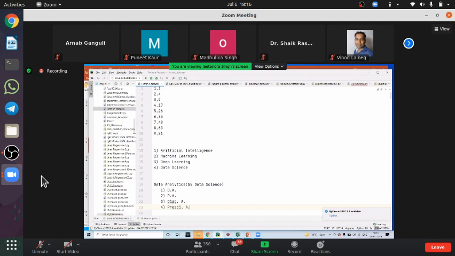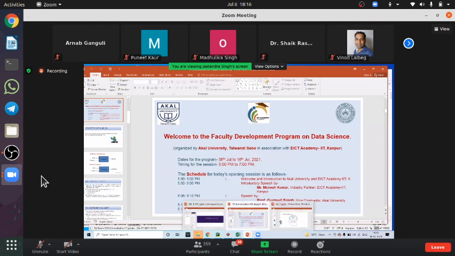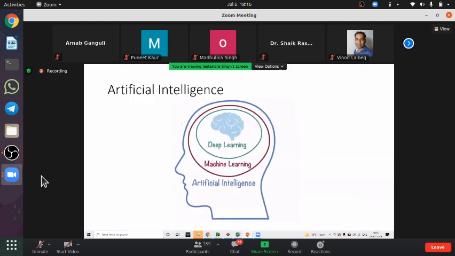But before that, let me open this. So I was explaining this one. Here I said that this entire bubble is data science, and in this data science, the outer part is known as descriptive analytics, and this entire inner part is known as predictive analytics.